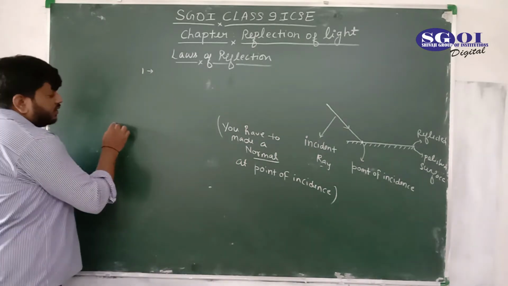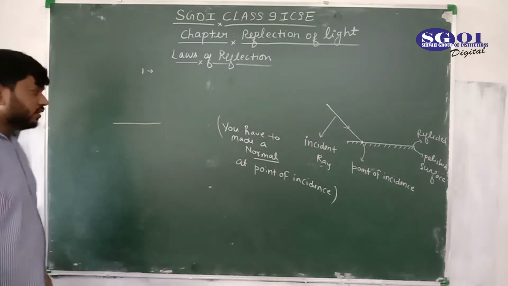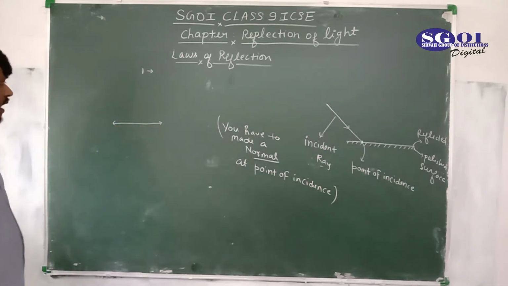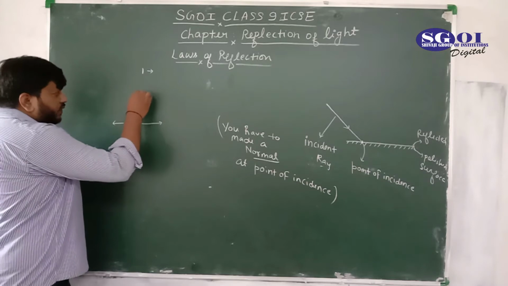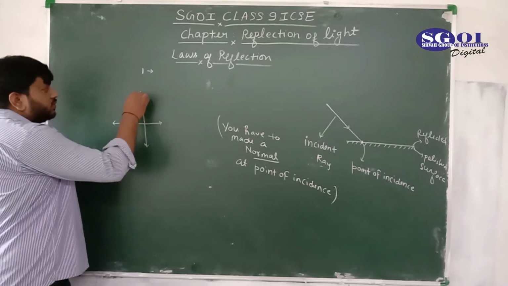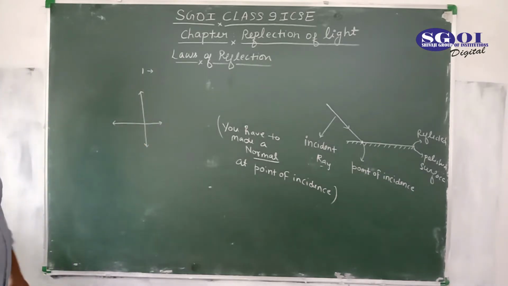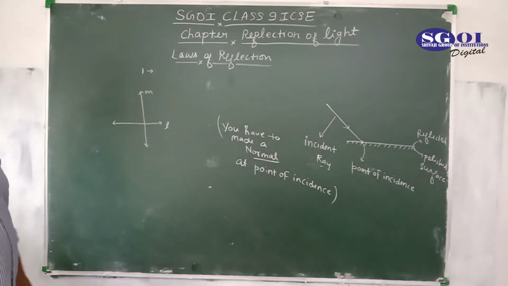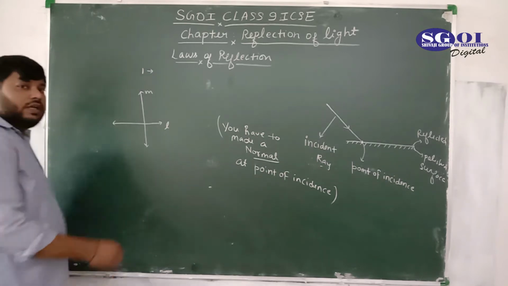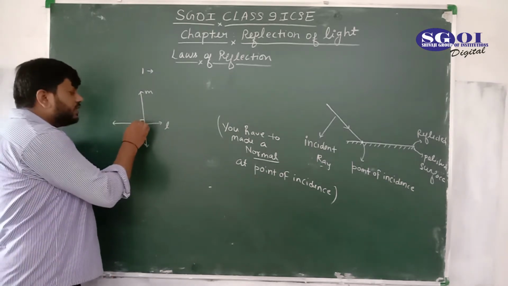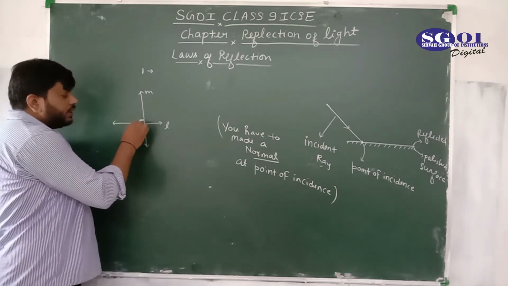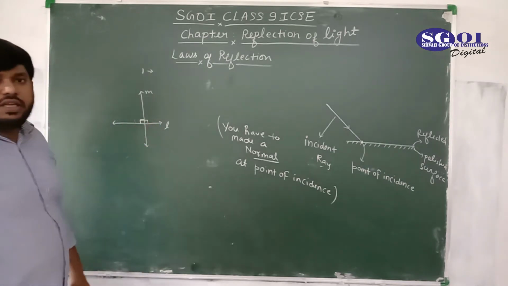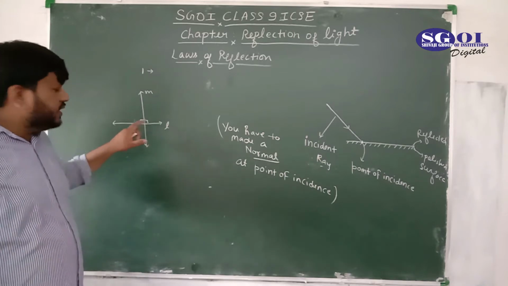You know that this is a line. If I make arrows on both sides, and this is another line, we can say this is line small n. If the angle between both the lines is 90 degrees, this is 90 degrees, and this is also 90 degrees, because the whole angle is 180 degrees, a linear pair. This is 90 and this is 90 also.